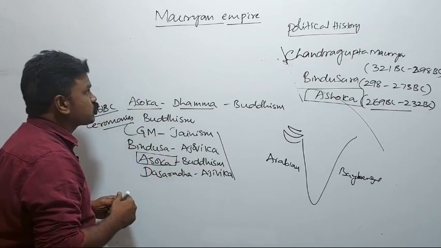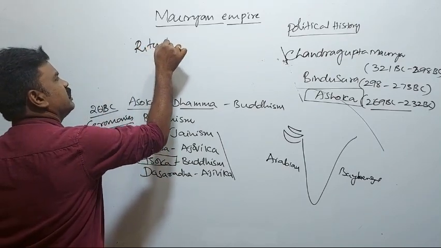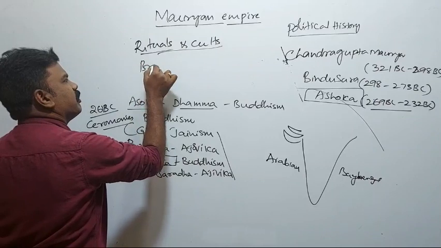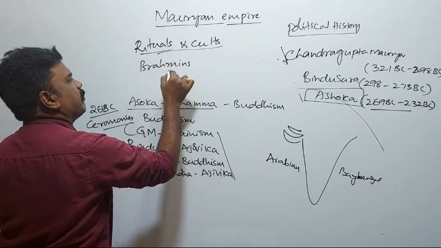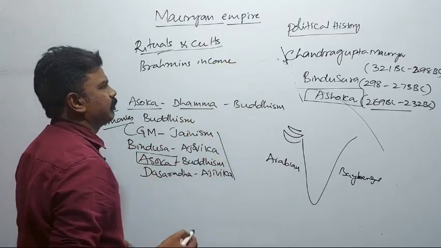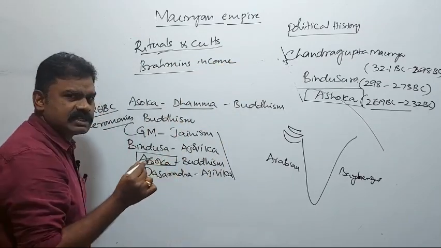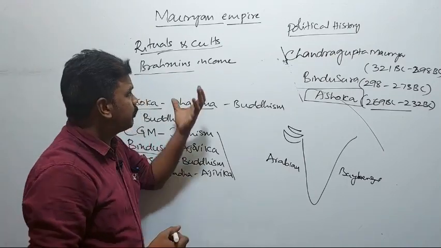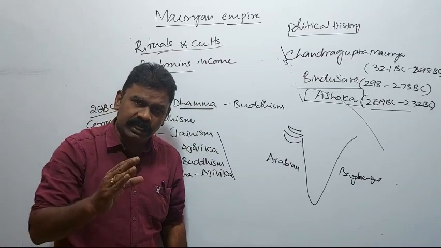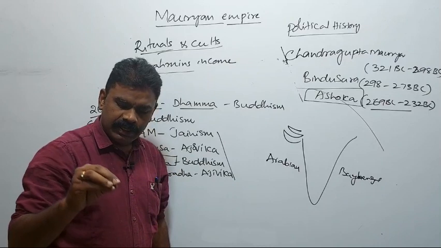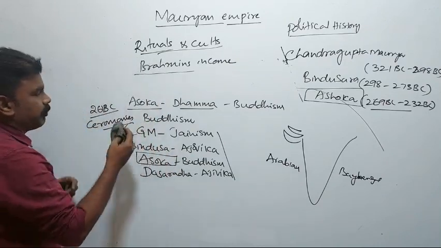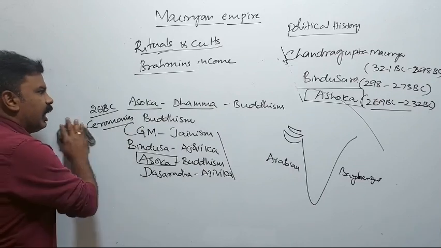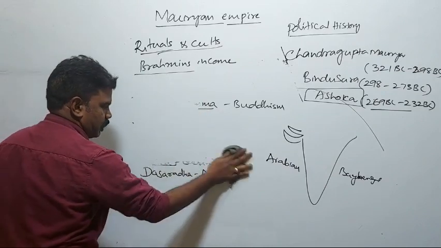Whenever he advised to stop the rituals and cults, definitely the Brahman family would be affected. It affected the Brahmins' regular income. Brahmins are completely dependent upon the celebration of the festivals, that is, rituals and cults. Whenever Asoka banned that, he gave a stroke to the income of the Brahmins. That's why the Brahmins started enmity and antipathy against Asoka.